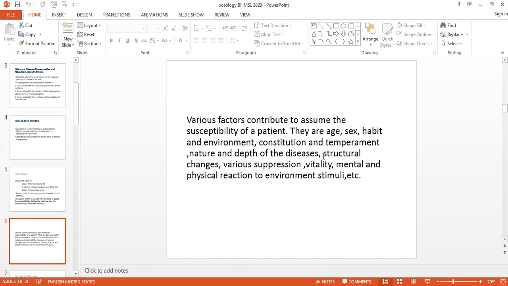So these three types of chronic diseases are again classified in the same way. Though it is an artificial chronic disease, if the structural changes are much more, we have to give the lower potency. And if the organic changes are not there, and you can observe only functional changes, then you can give the higher potencies.